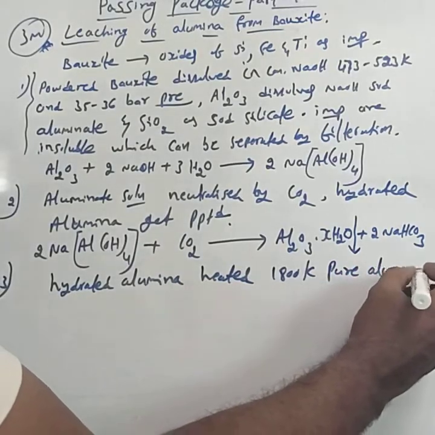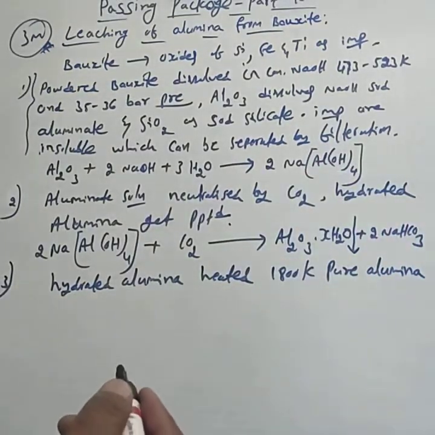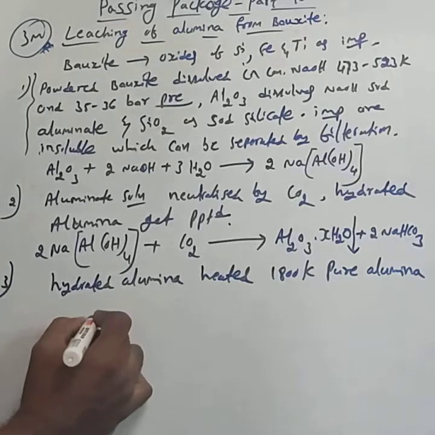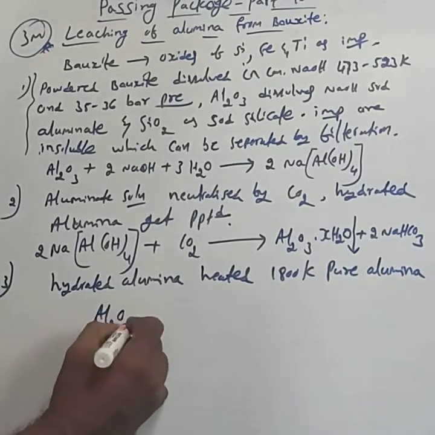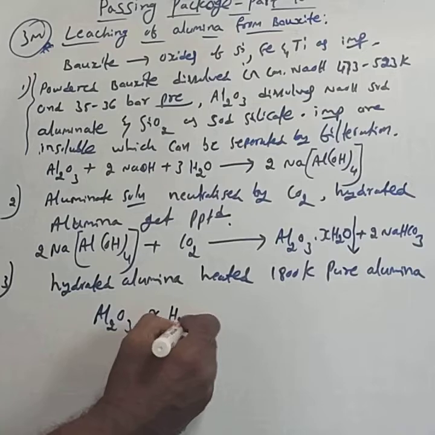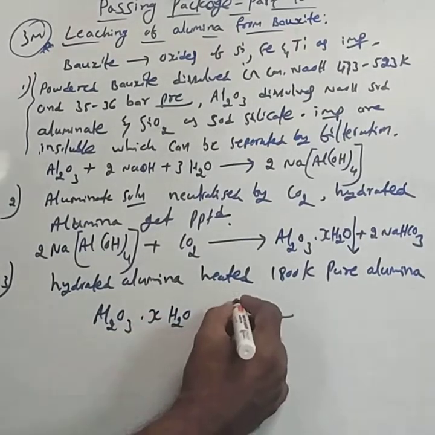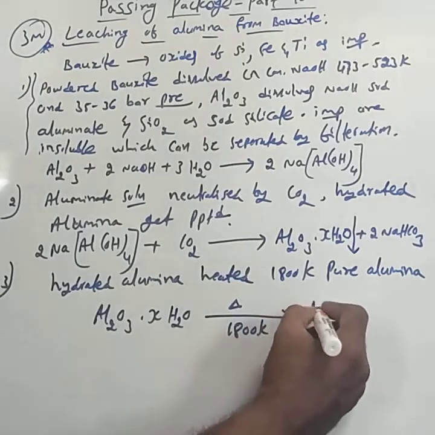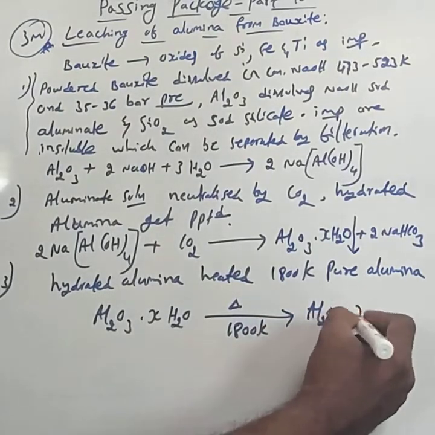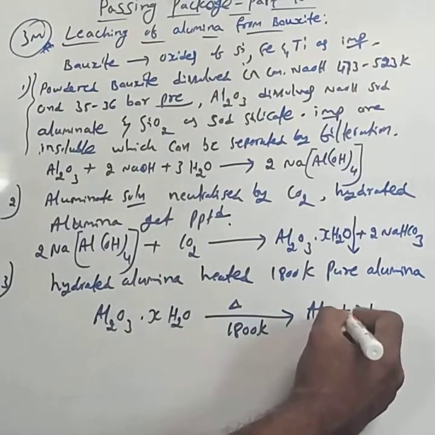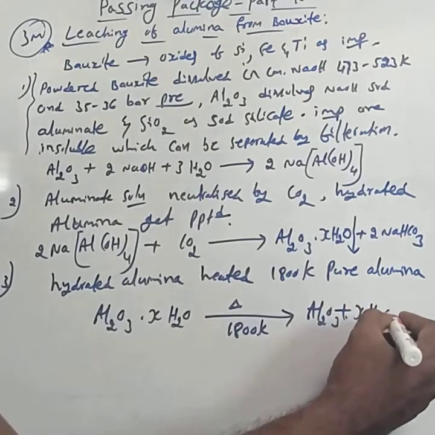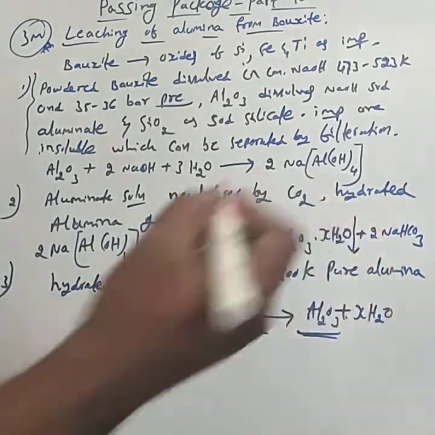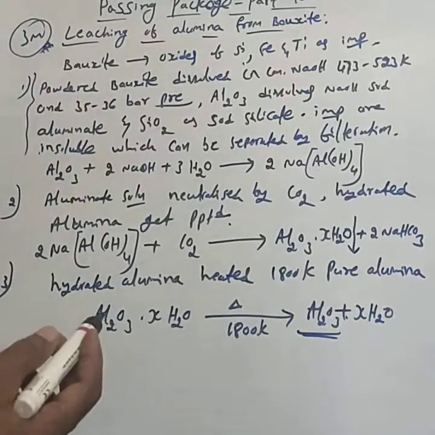The reaction is Al2O3.xH2O, with an arrow marked delta, at 1800 Kelvin gives Al2O3 plus xH2O. This is the pure alumina. These are the three steps.